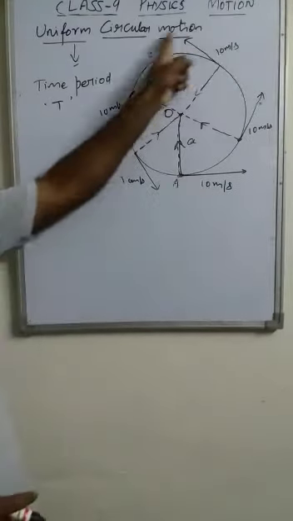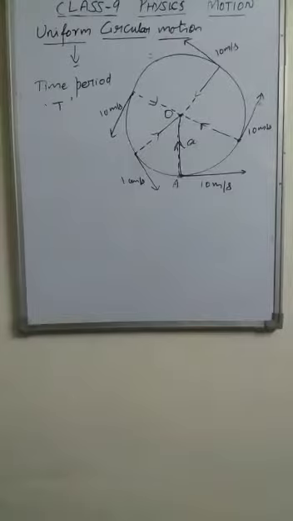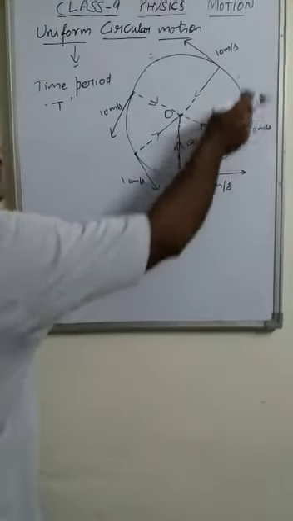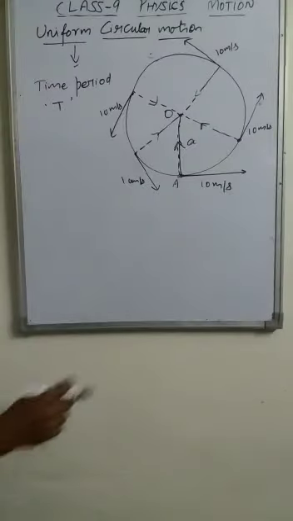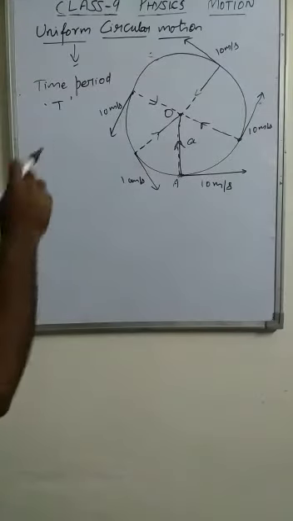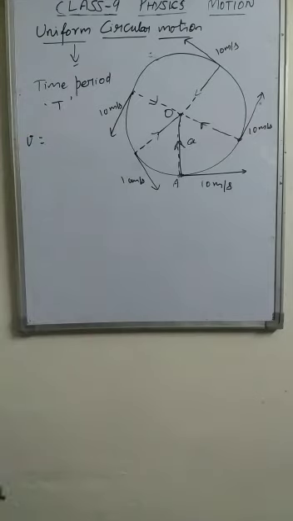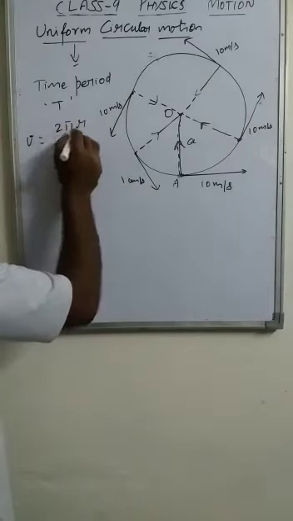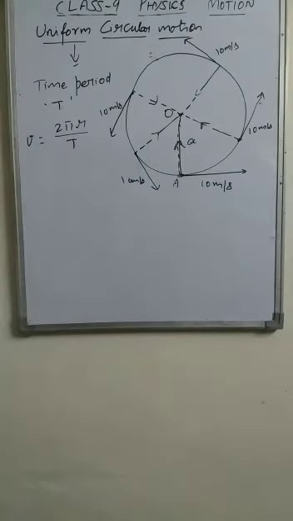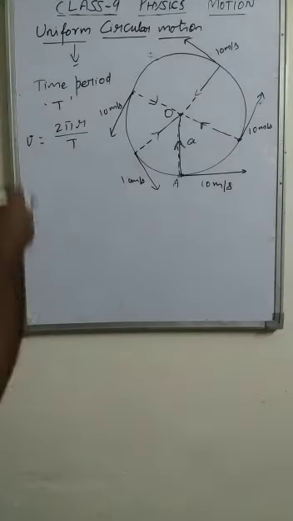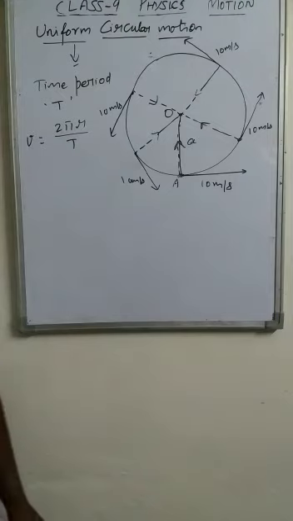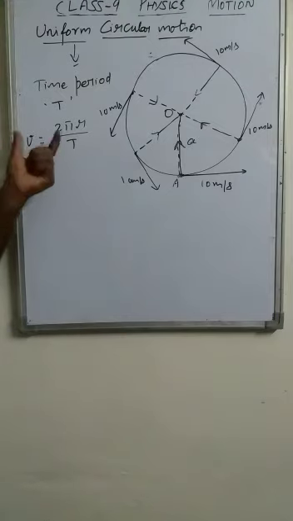To complete one revolution, it covers some distance also. And that distance traveled in completing one revolution upon the time period gives the speed of the object. So the speed of the object is 2 pi r upon T. This is uniform circular motion. By taking this formula, we can find the speed of the Earth also, because Earth is also moving along a circular path around the sun. For that also we use this formula.